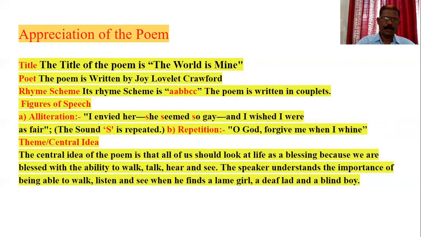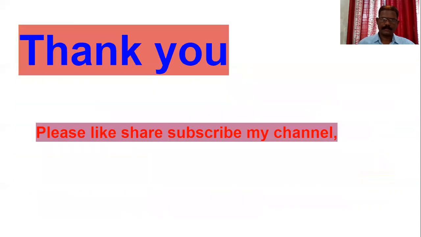Theme or central idea. The central idea of the poem is that all of us should look at life as a blessing because we are blessed with the ability to walk, talk, hear, and see. The speaker understands the importance of being able to walk, listen, and see when he finds a lame girl, a deaf land, a blind boy.